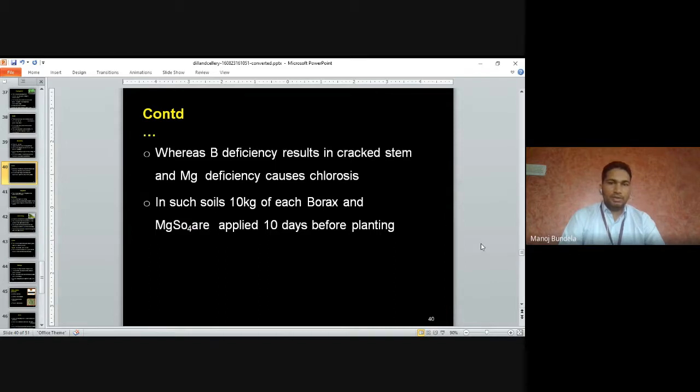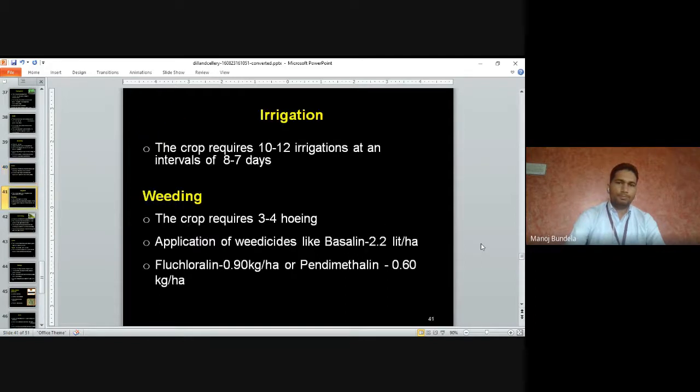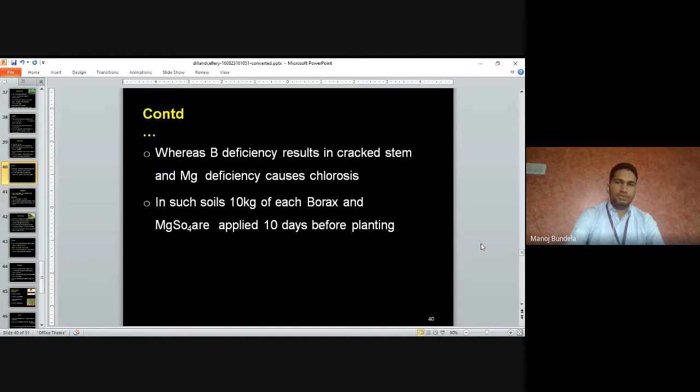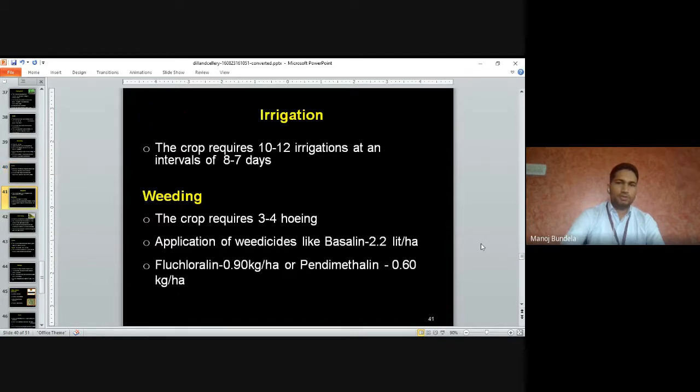In such soil, for boron deficiency we apply 10 kg of borax, and magnesium sulfate is applied at 10 days interval. Borax or magnesium sulfate we apply at 10 days interval to control the deficiency of magnesium and boron, which cause cracked stem and chlorosis.